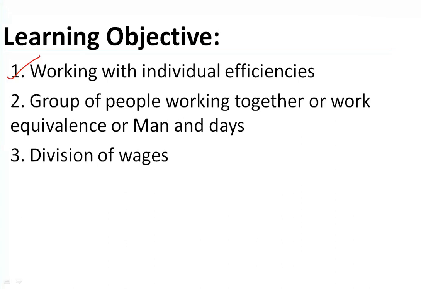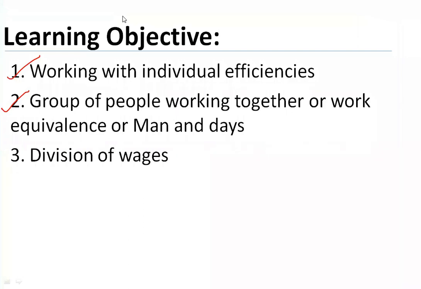And the next one is nothing but a group of people working together, or work equivalents, or man days. A group of people working together means, let's say that you are designing a project and you can have 2 to 3 members in the project. So minimum 2, maximum 3. Whenever people are working together, you can take the help of your friend, right? That means you can make use of your friend's efficiency and get the work done. You will be dividing the work among yourselves and performing the given work with your collective efficiency.